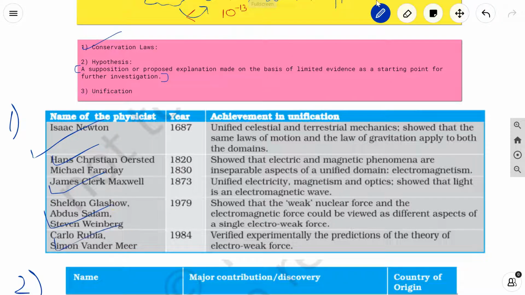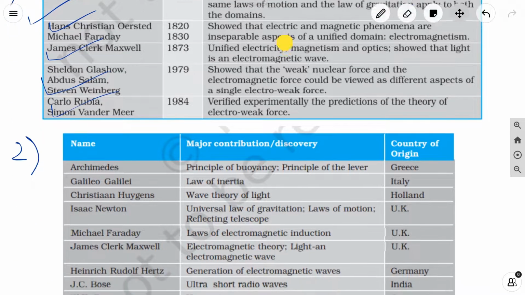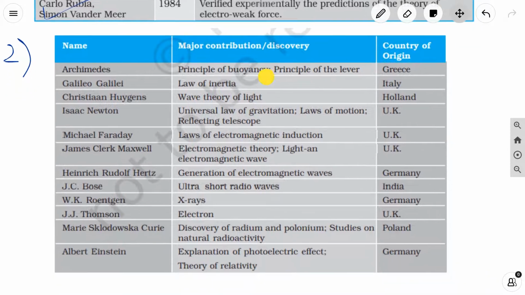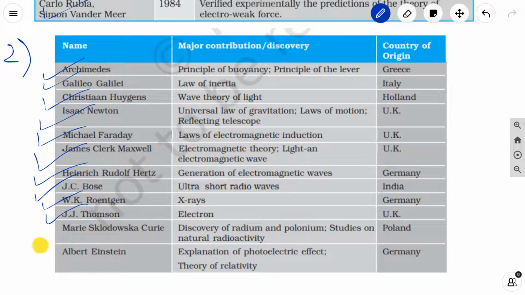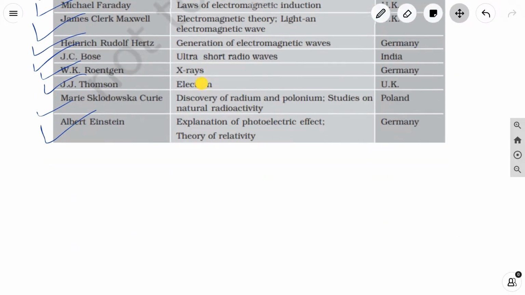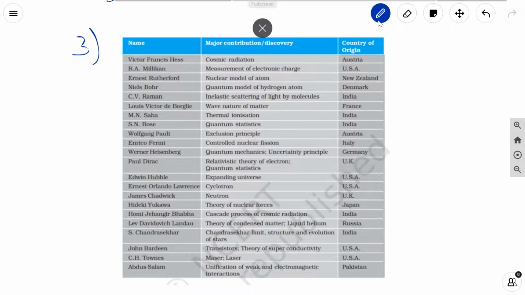You would know a couple of them if you have finished the syllabus before. If not, it's fine. So here's table number 2, and this would include a couple of scientists, their discoveries or contributions, along with country of origin. You can just go through this too. I'm not saying it's necessary to remember everything in the table, but there are chances that they are fact-based questions, and you have to know how to tackle this. So this is going to be the third table. This would be of the least importance, but you can still go through it.